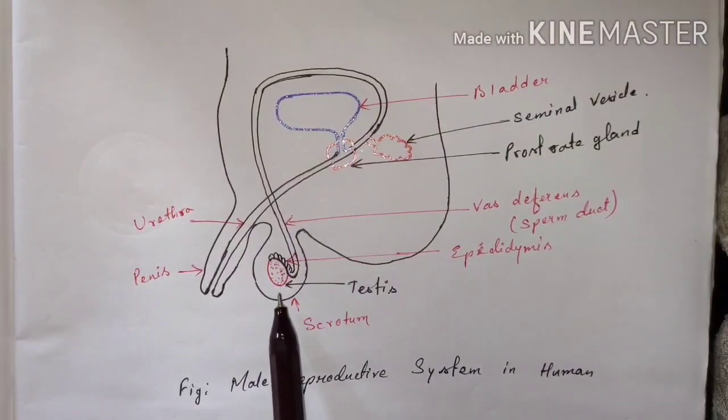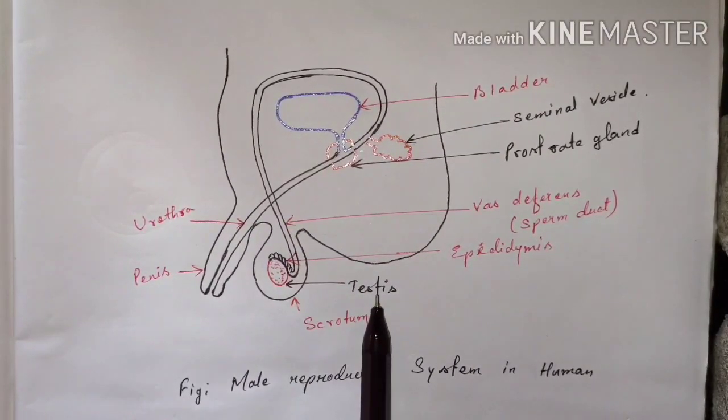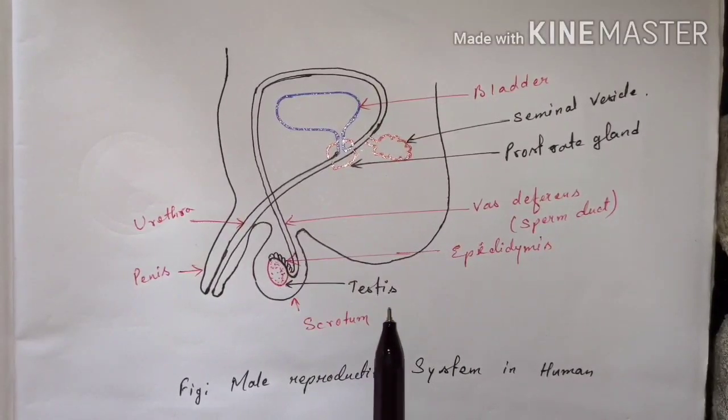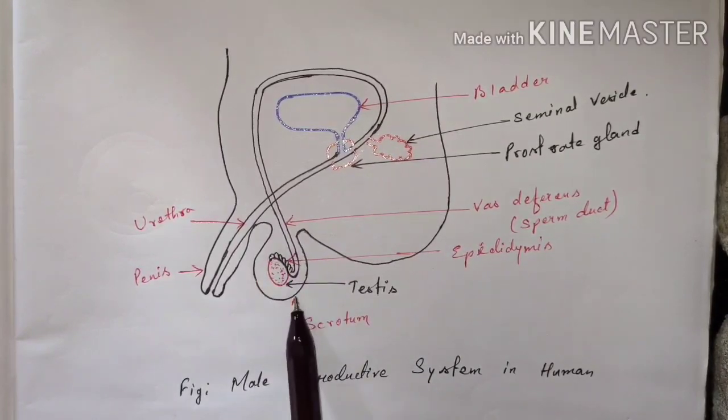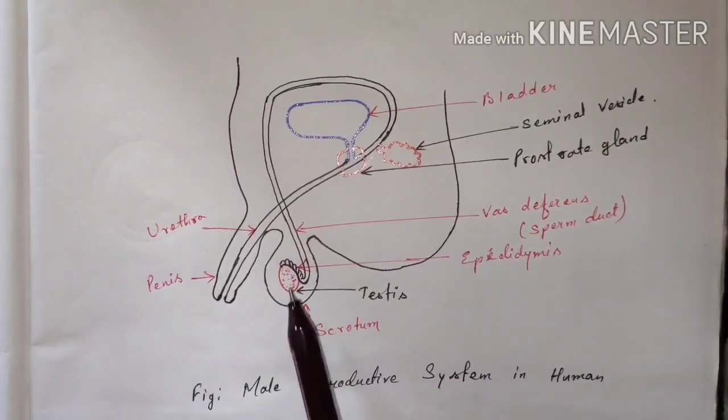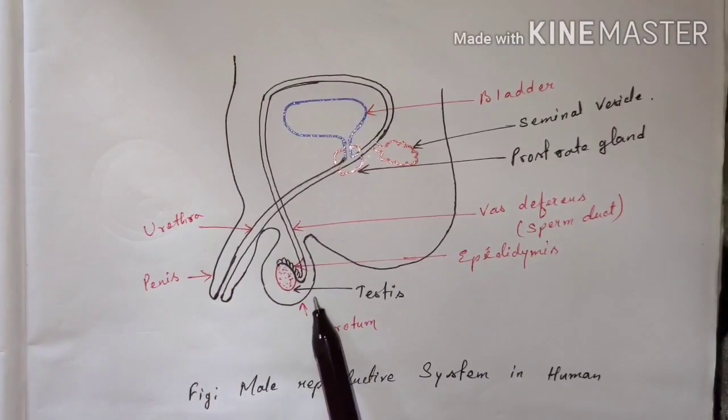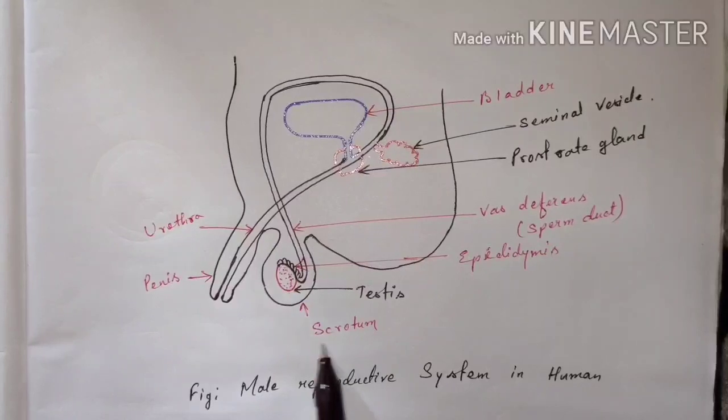The function of the testes is to make the sperm, which is the male sex cell, and also to produce the male sex hormone, that is testosterone. So the testes are the primary reproductive organs in men. The testis lies in a small muscular pouch which is known as the scrotum.